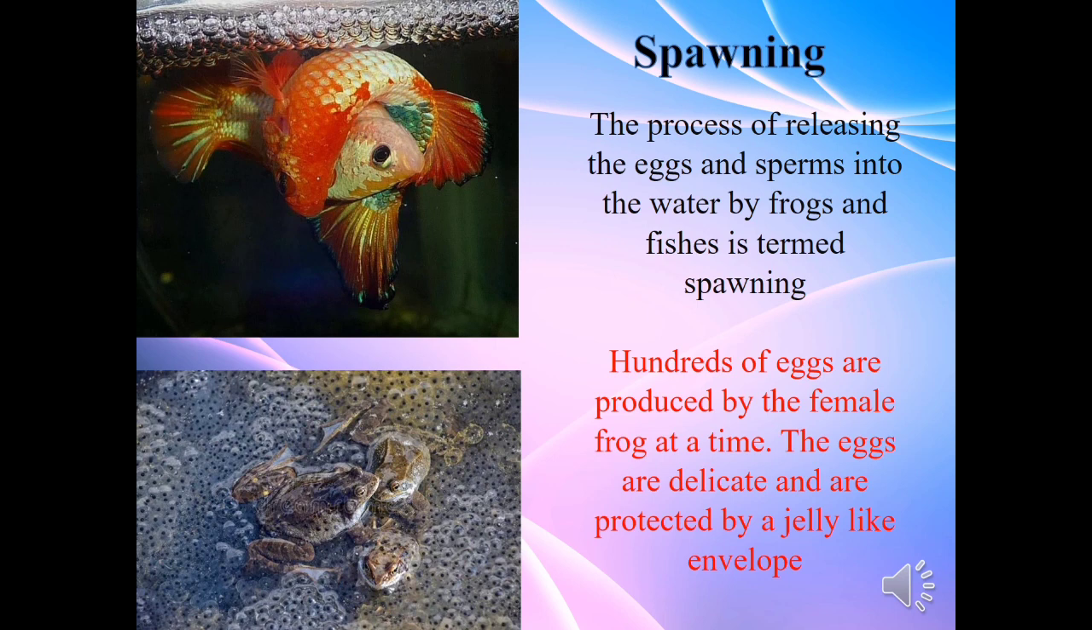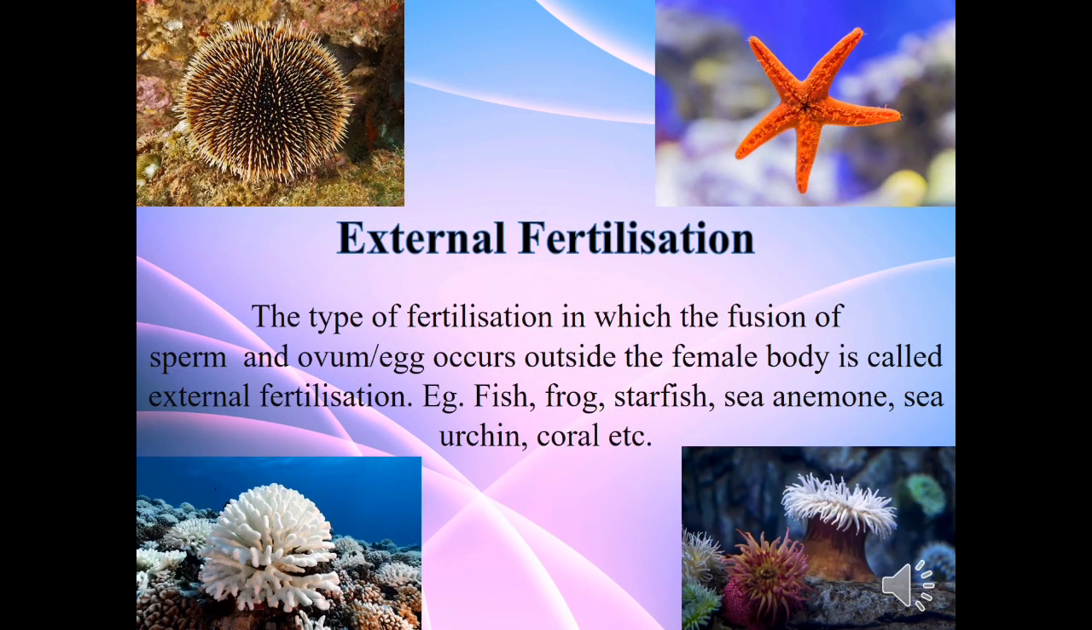Now, the male frog will come and deposit its sperms over the eggs. The sperms and ovum come together and fertilization is effected. This type of fertilization in which the fusion of sperm and ovum occurs outside the female body is called external fertilization. There are some more examples: fish, starfish, sea anemone, sea urchin, coral, etc.